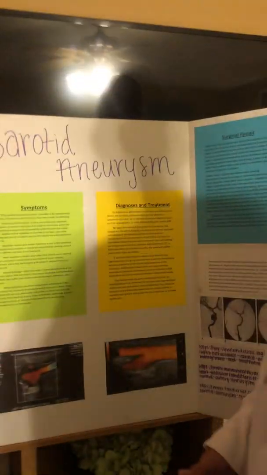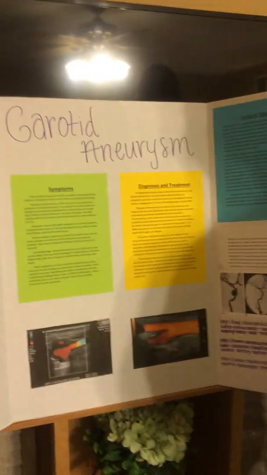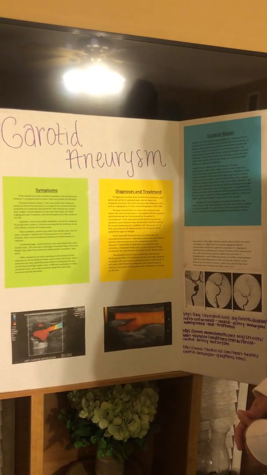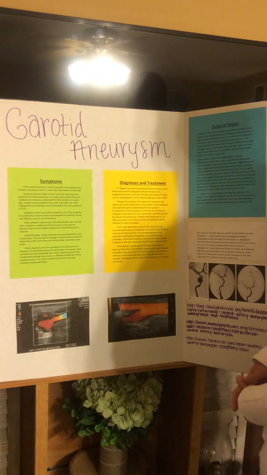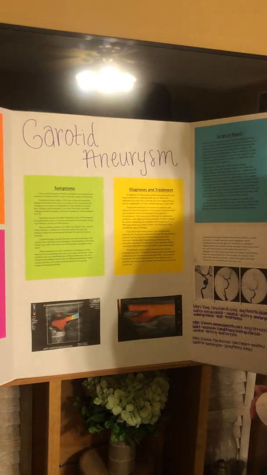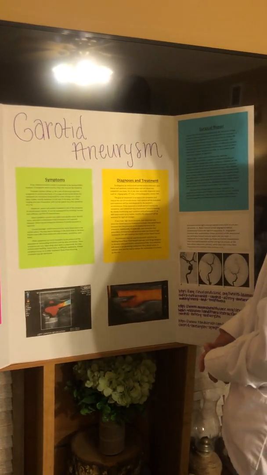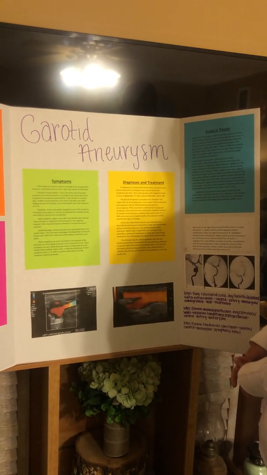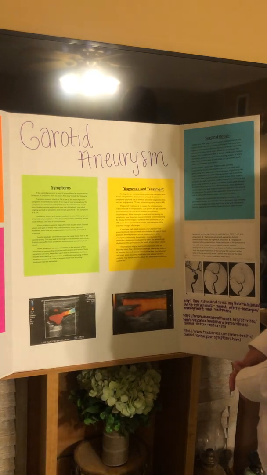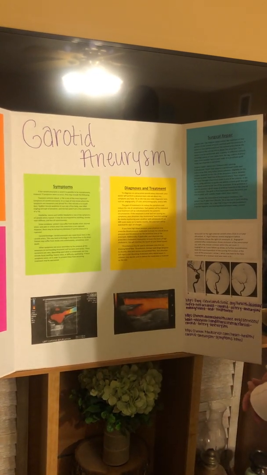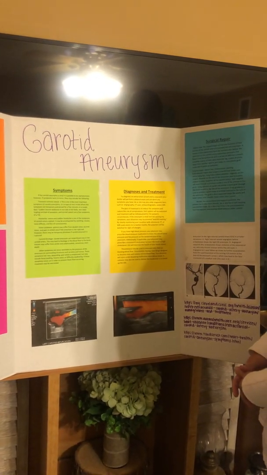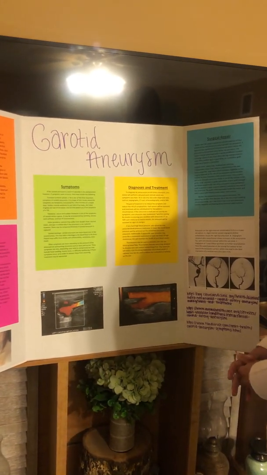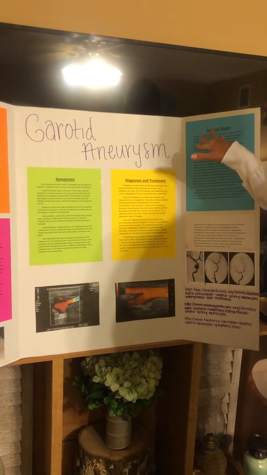Option 1, the surgical repair entails the resection of that portion of the carotid artery that is involved with the aneurysm. A bypass is then performed from the normal artery below the aneurysm to the normal artery above the aneurysm. The bypass may be performed with a variety of different conduits, including a piece of vein taken from the leg, a piece of artery taken from another spot in your body, or a prosthetic graft made out of Gore-Tex or polyester.